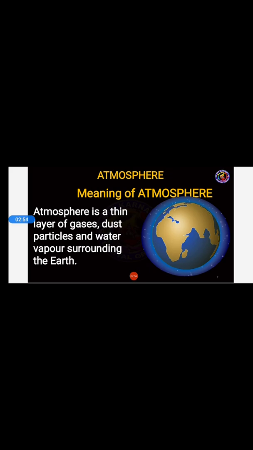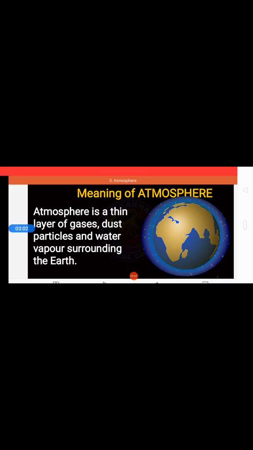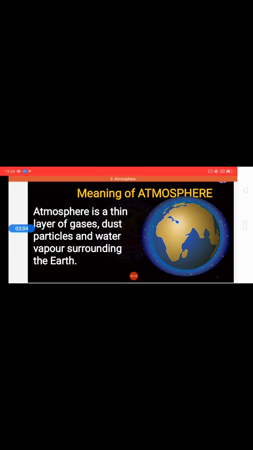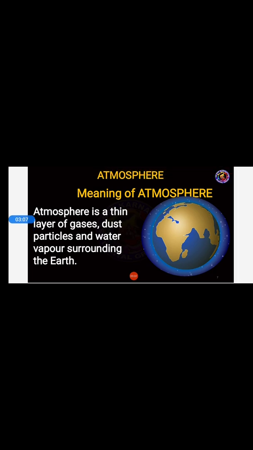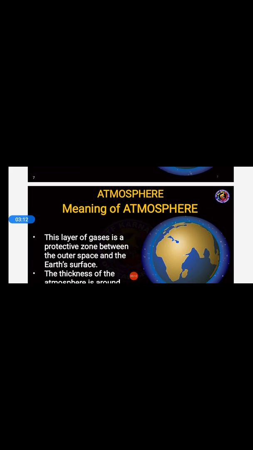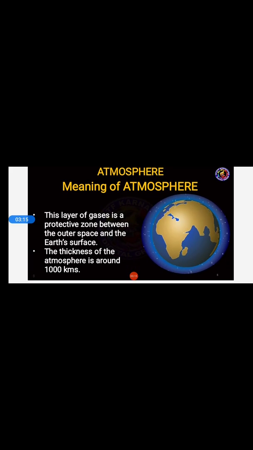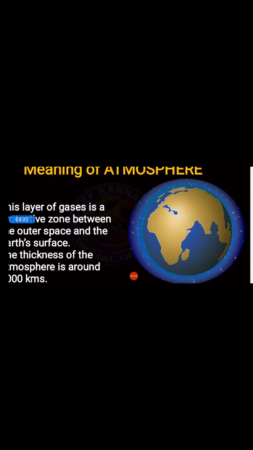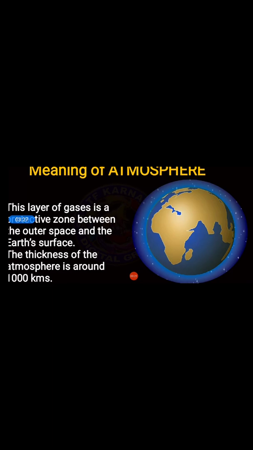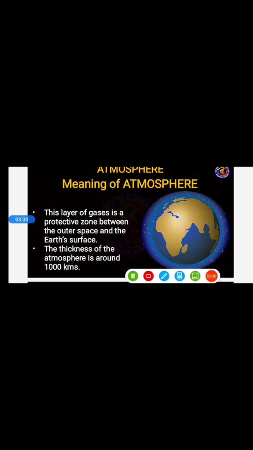In another sense, students, we can say in an easy way, atmosphere is nothing but a blanket of air that covers the earth and protects the earth. Got it? This layer of gases is a protective zone between outer space and the earth's surface. As you can see on the screen, this is how the atmosphere is covering the earth and how it is protecting.